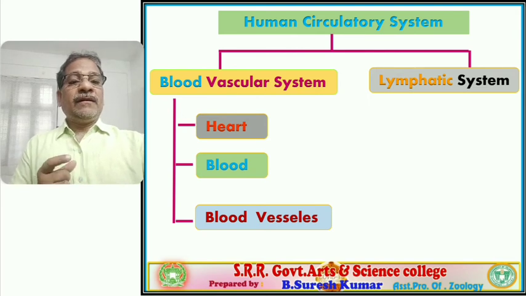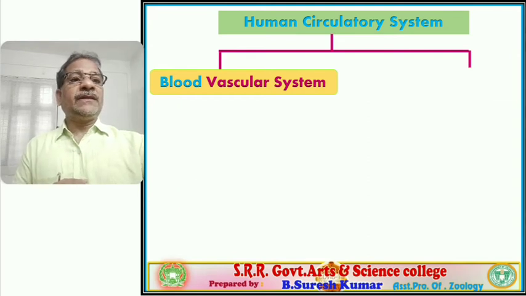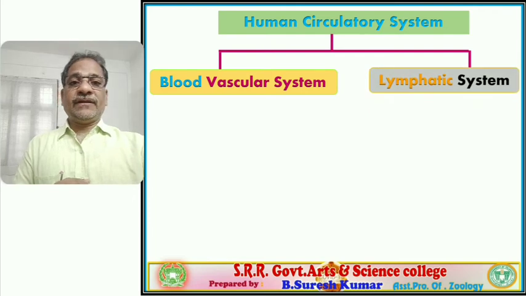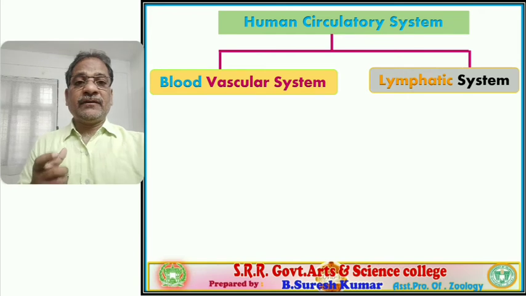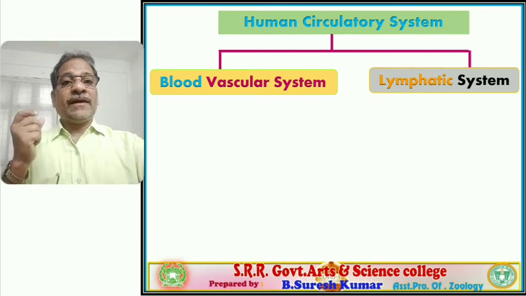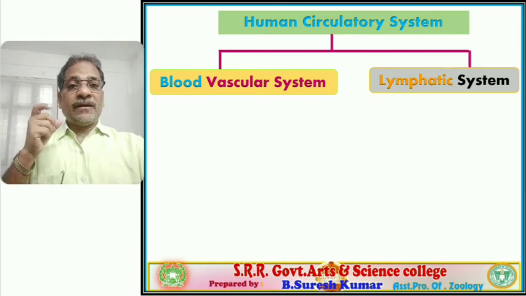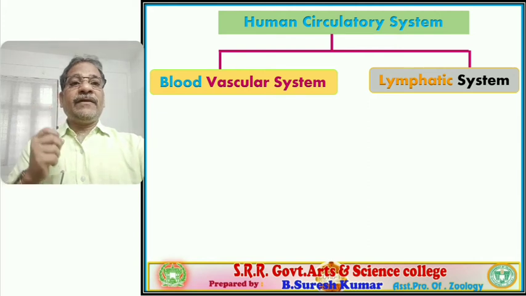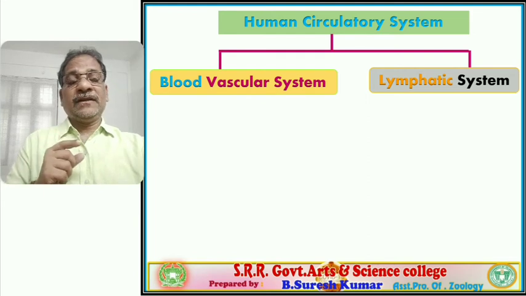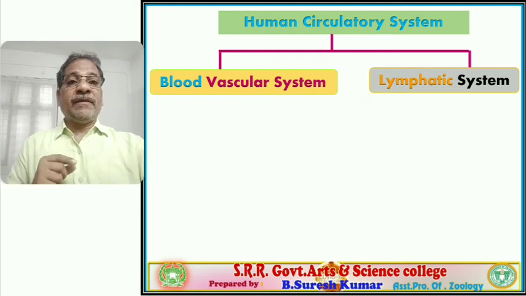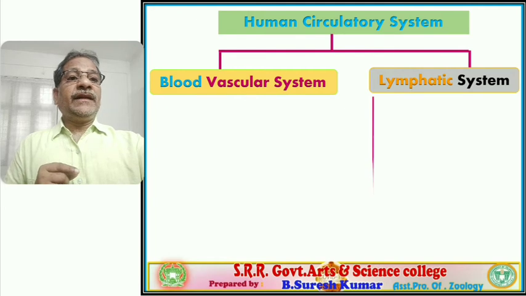The parallel system, one more associated with the human circulatory system, is the lymphatic system. It is an accessory route, one more route associated with the human circulatory system. The majority of students know about the blood vascular system, but they don't have any idea about the lymphatic system. The lymphatic system is a part of our circulatory system. It is an accessory route. Remember students, right? Lymphatic system.